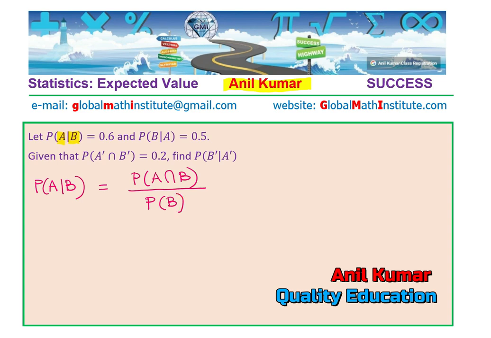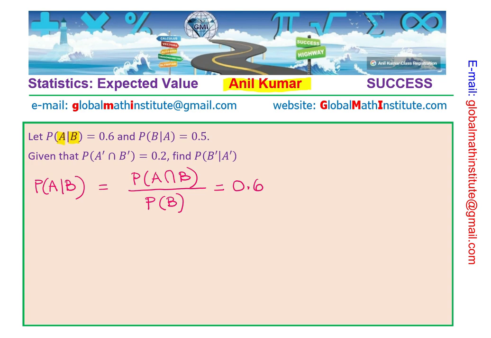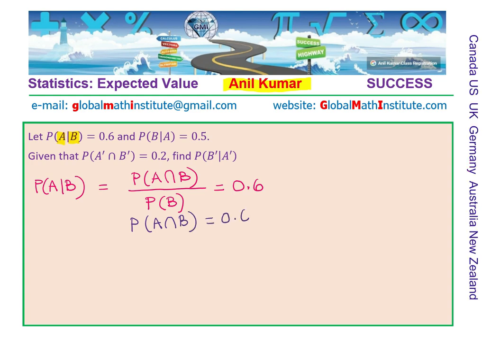And in this case, we are given this probability as 0.6. So this equation can also be written, when we cross multiply, as probability of A intersection B equals 0.6 times probability of B. Makes sense, right?